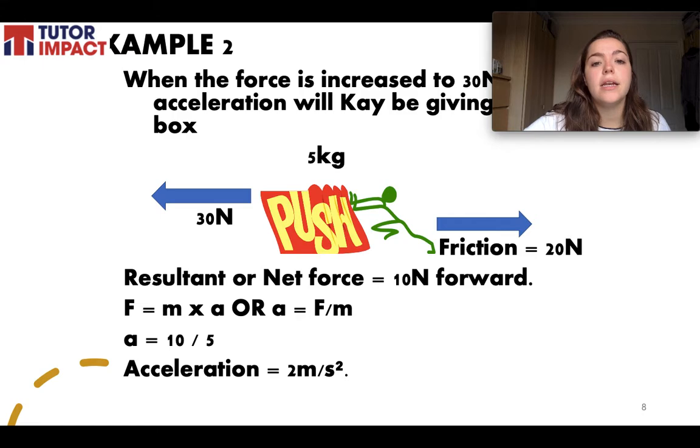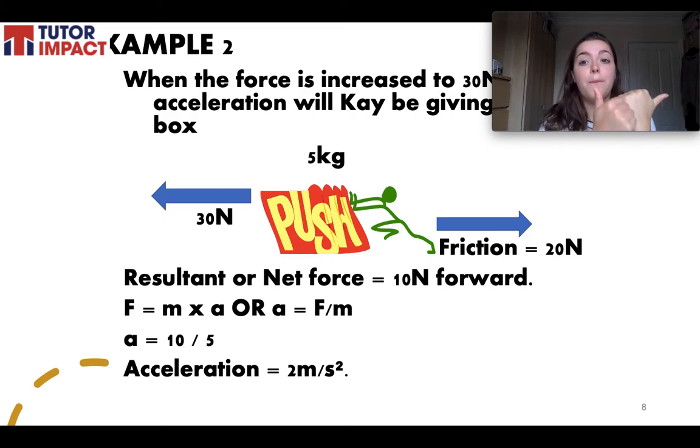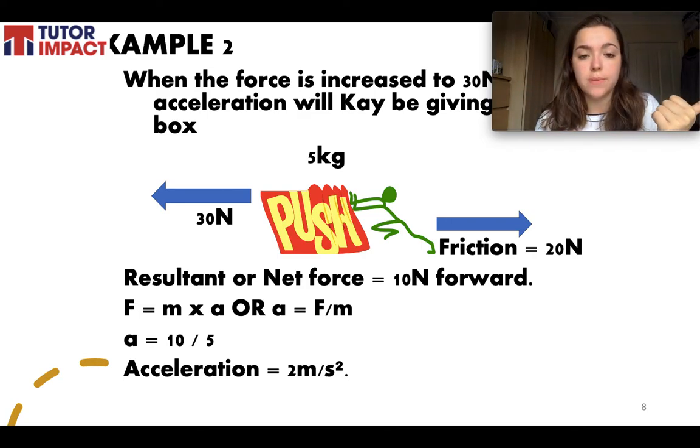We're going to have a look at another example. What happens if the force is increased to 30 newtons? So K's pushing force is now 30. The friction force back is now 20. What acceleration will we get of this box? Again, we need to find the resultant or the net force. That's the forward force, 30 newtons, minus the backwards force, 20 newtons. So we have a resultant force of 10 newtons going forwards.